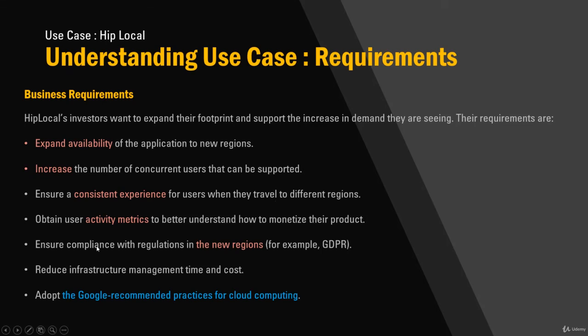Ensure a consistent experience for users when they travel to different regions. Obtain activity metrics to better understand how to monetize their product. Ensure compliance with the regulations in the new region. It could be any other state in the US or any other country, just for the sake of compliance. Compliance and regulation change country-wise or even state-wise. Reduce infrastructure management time and cost. Adopt Google recommended practices for cloud computing.